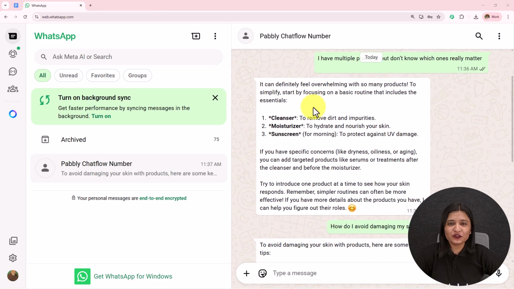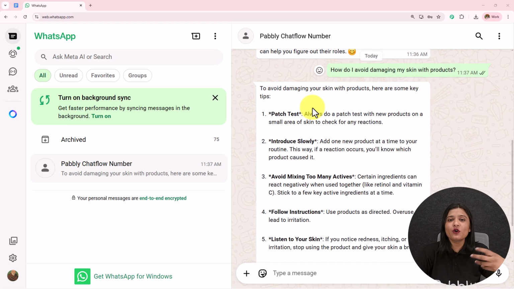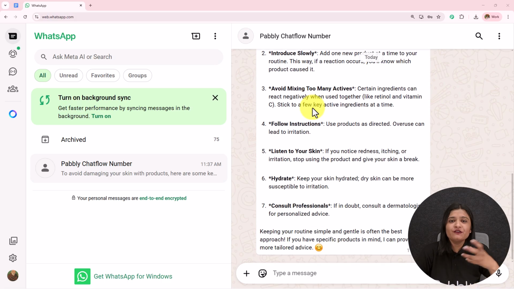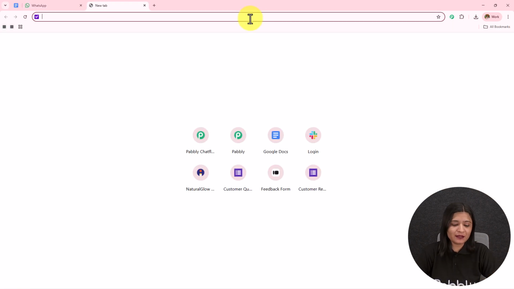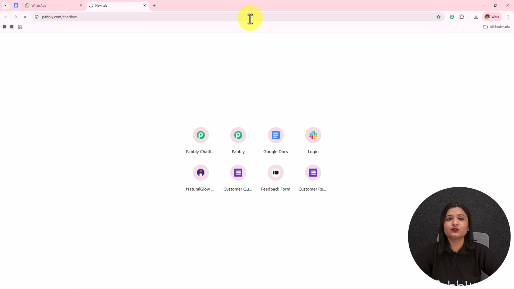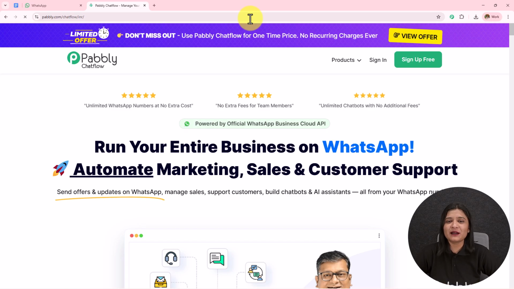So here in this video, we are going to learn the step-by-step process of how we can create an AI agent to automate our WhatsApp conversation for online beauty education and routine. To create this AI agent, we have to visit Pabbly Chatflow. To visit Pabbly Chatflow, we simply need to write www.pabbly.com/chatflow in the browser. And after browsing the website, we need to sign in to our Pabbly Chatflow account.